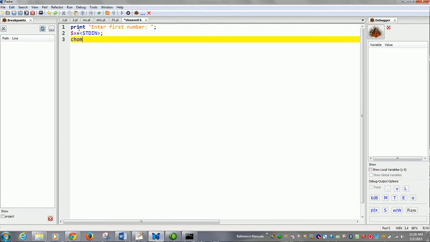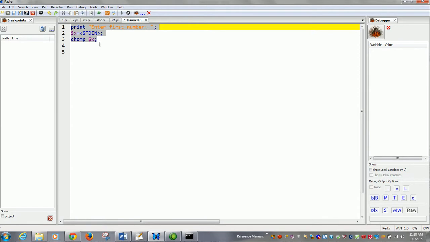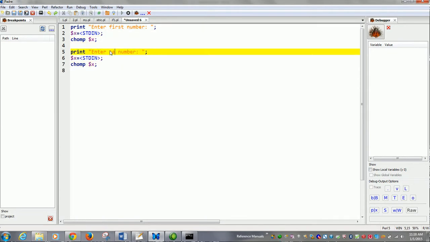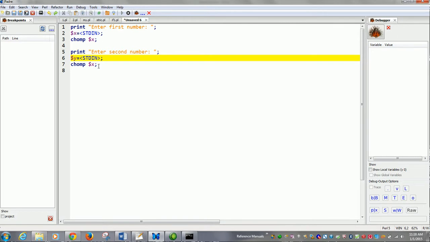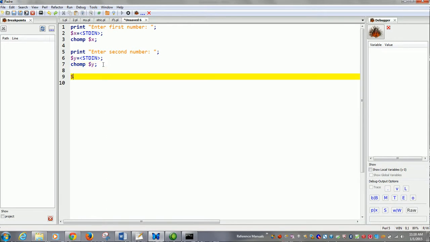You have to chomp the value of $x. Now print enter second number and you assign it to $y. You chomp it. You have a $max. Now you want to decide which one of the two numbers is greater. Let's save it.